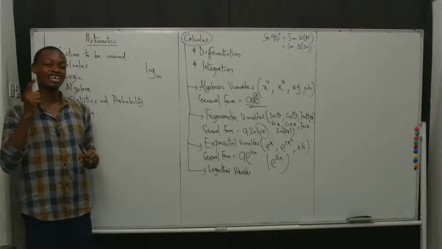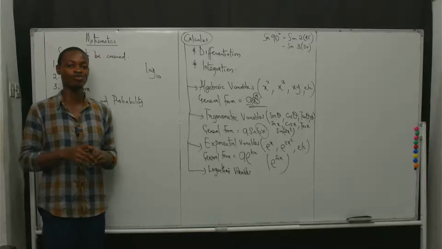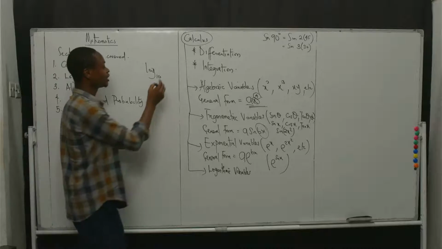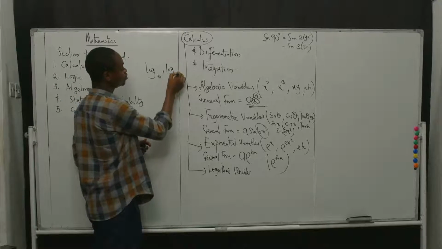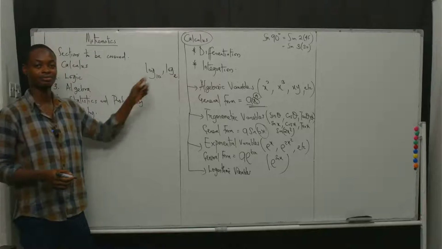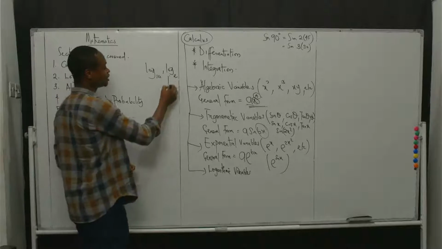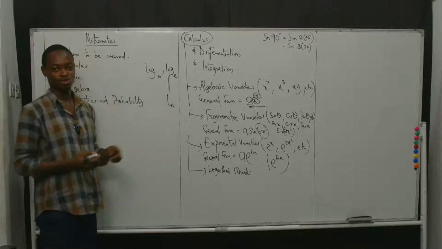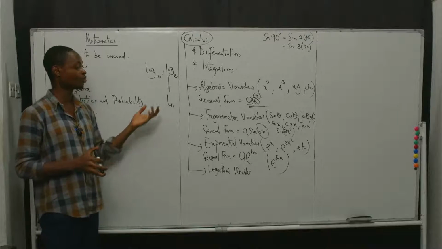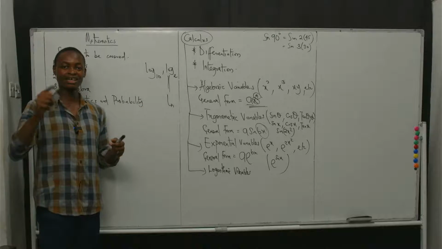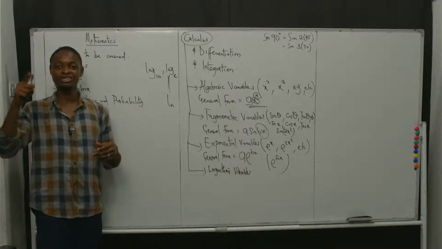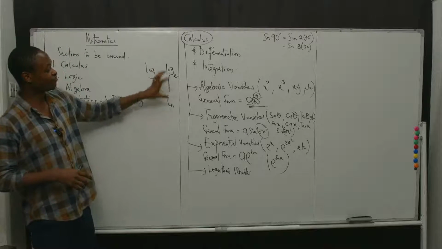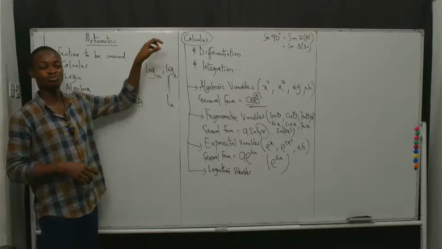Another very popular kind of log that we have in mathematics is the log to base e. And the log to base e is translated as the ln. So you would have seen it on your calculator, ln, which is a log to base e.